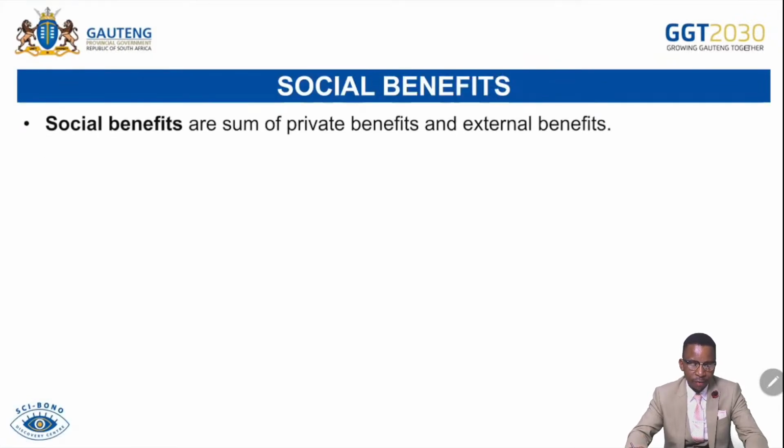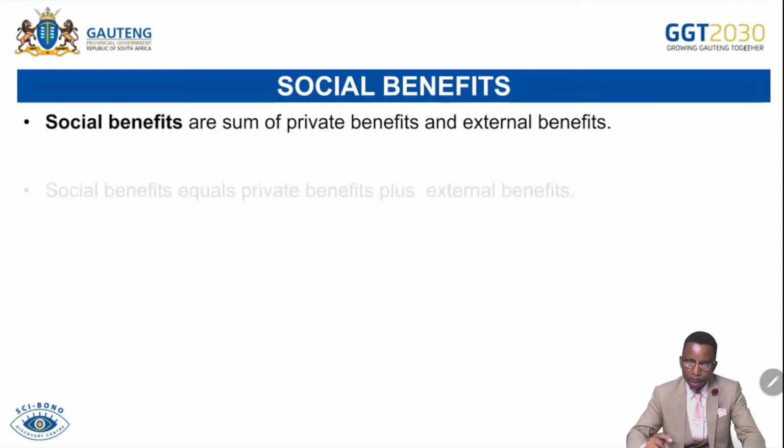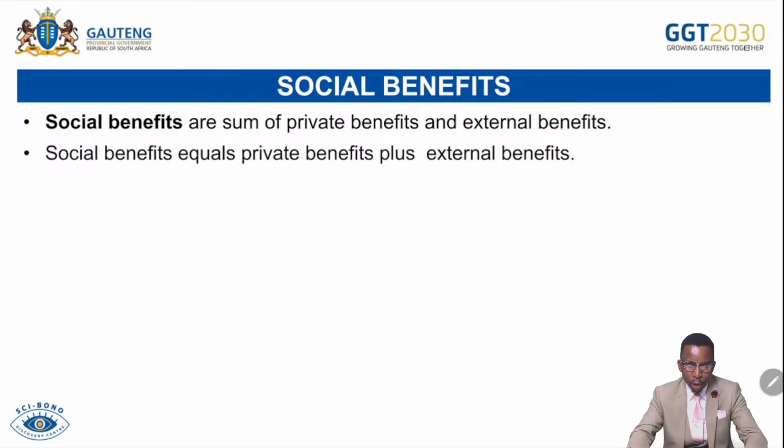Social benefits are the sum of private benefits and external benefits. Remember, if we talk about private benefit, we also refer to the internal benefits. So the private benefit for the business is the revenues or profit enjoyed by the business after sales. The private benefit, or internal benefit, for the consumer is the satisfaction gained by the consumer when they utilize the product they bought in the market. Social benefit is equal to the private benefit plus external benefit. So whenever we calculate social benefit, we say social benefit equals private benefits or internal benefits plus external benefits, then we get social benefits.